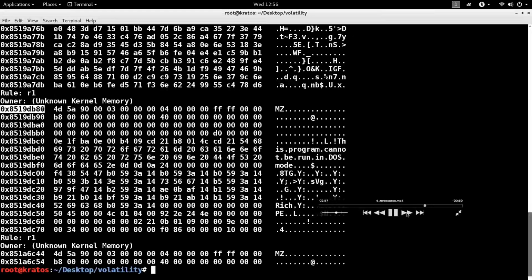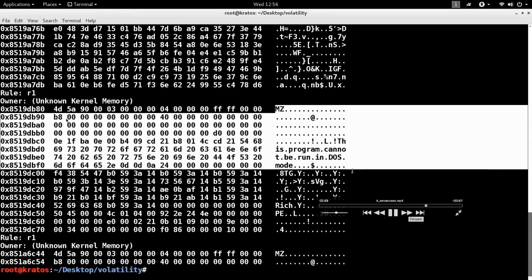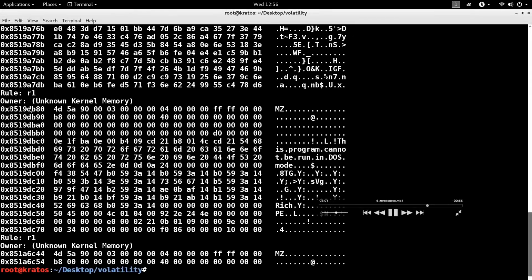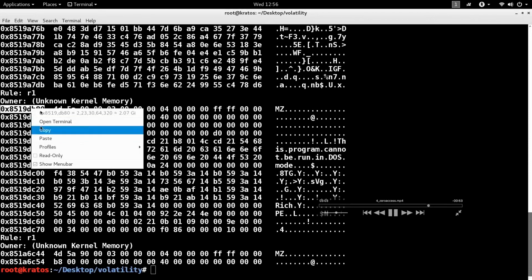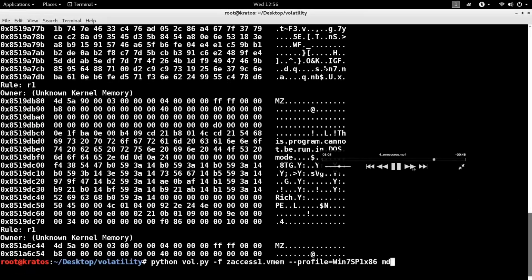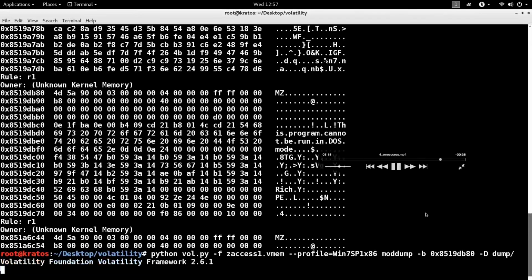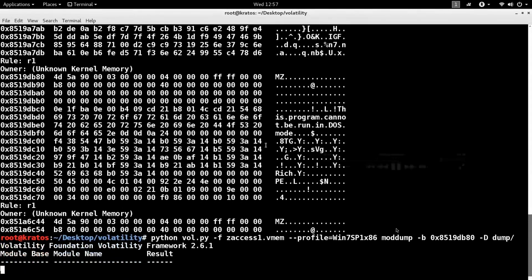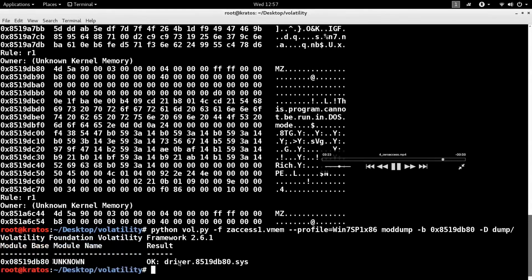What I can do now is dump this module, because now I know the start address of the driver. I can dump it using the moddump plugin, like how you have procdump to dump the process and DLL dump to dump the DLL. There is a moddump plugin to dump the driver. I'm giving it the base address and dumping it to disk. Notice now I have dumped the unknown driver from memory to disk.